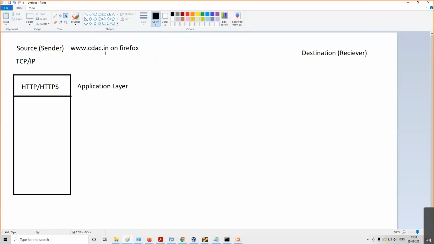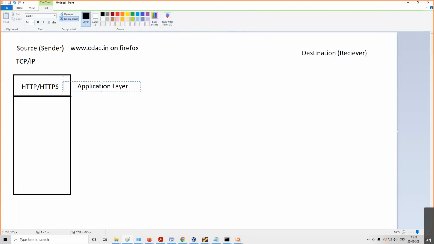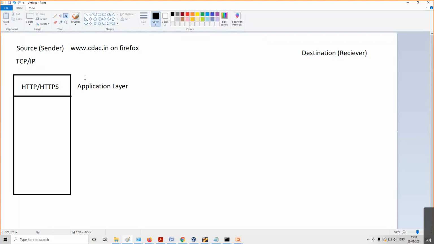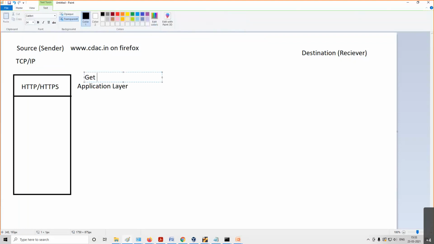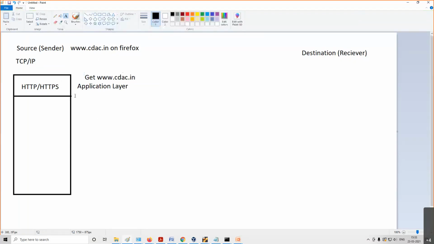Inside that, they will write www.cdac.in. I want to GET this website. So in this application layer, this will be written.